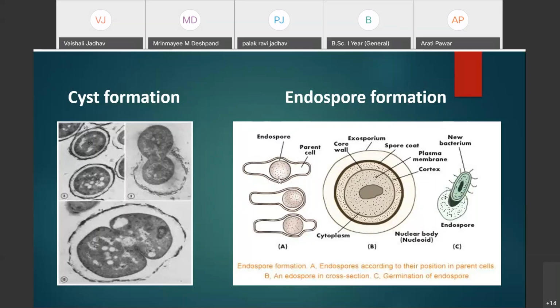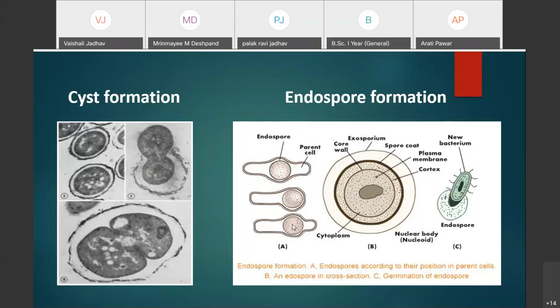It is present in the center of the bacterial cell. Here it is present at the terminal region of the bacterial cell, that is at one pole of the bacterial cell. And in the third photograph, you can see it is subterminal, near one pole of the bacterial cell. That's why the endospore, regarding position, may be central, terminal, or subterminal.